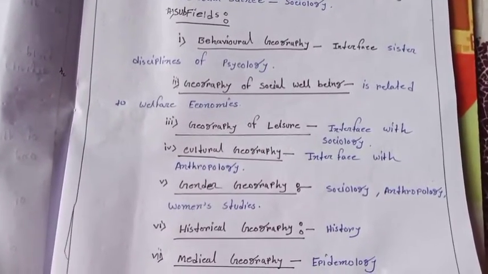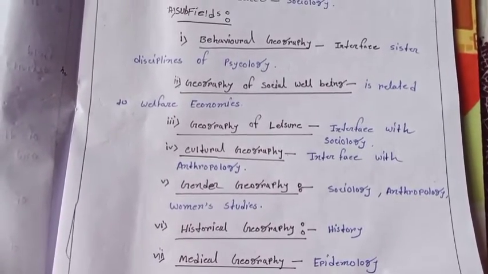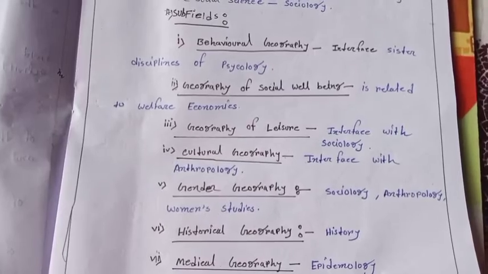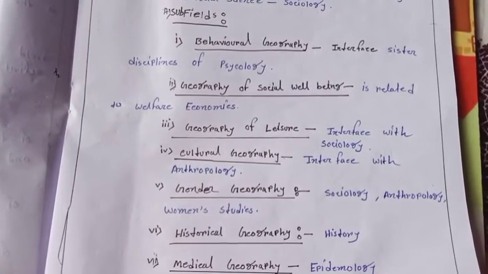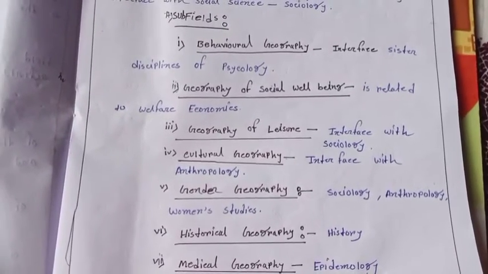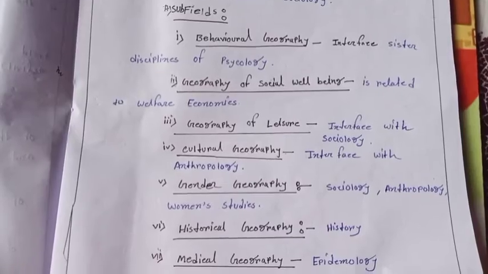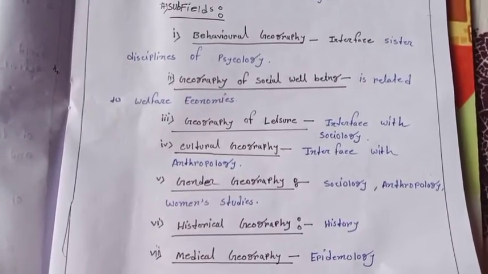Gender geography, sociology, anthropology, women studies. Historical geography is related with history. Medical geography is related with epidemiology. This is the subfield of social geography and their relation to the other social science or similarities to the other social science.